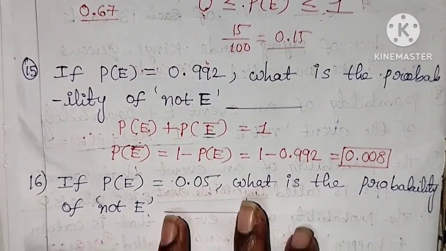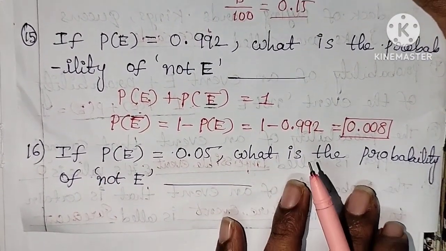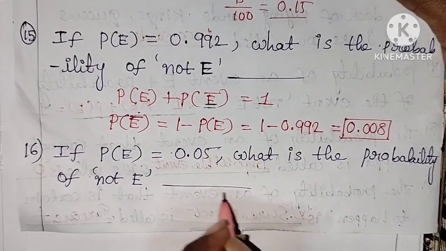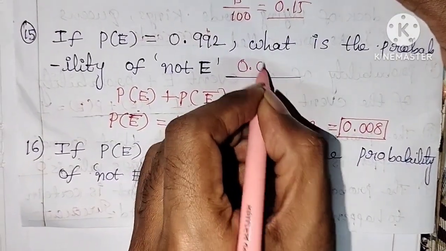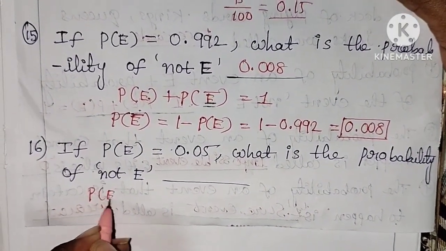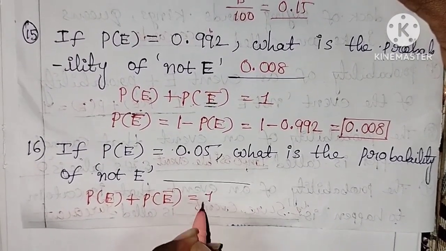Similar case, if P of E is equal to 0.05, what is the probability of not E? P of E plus P of E bar is equal to 1.